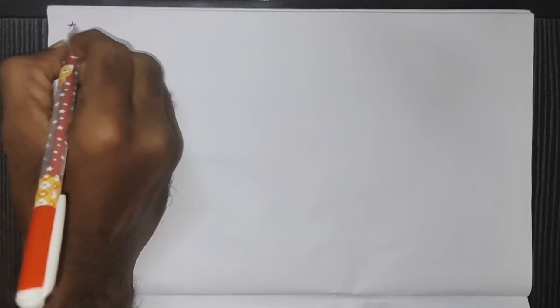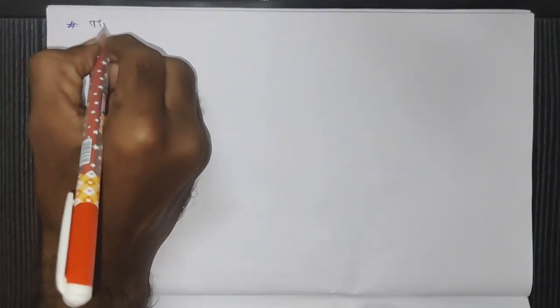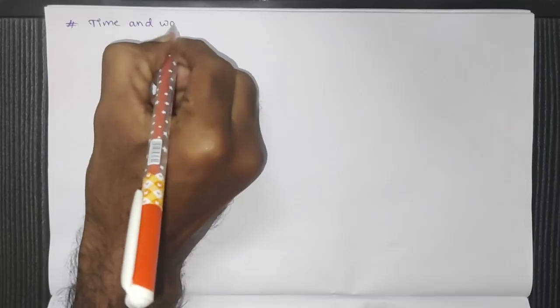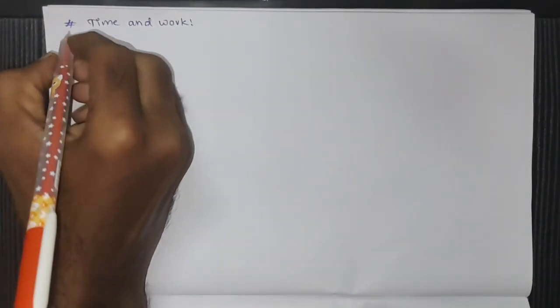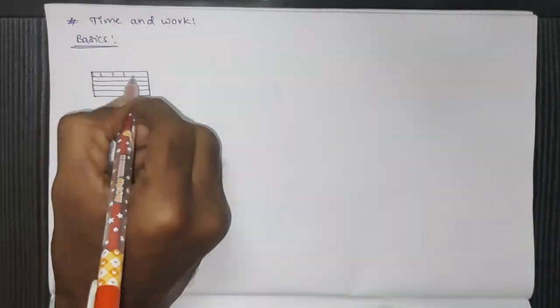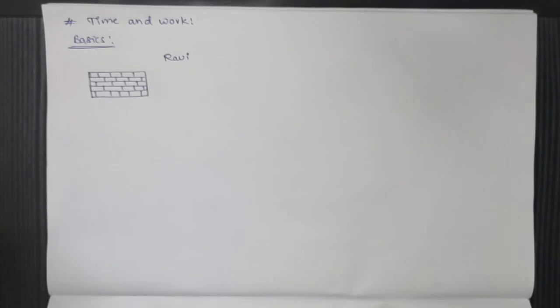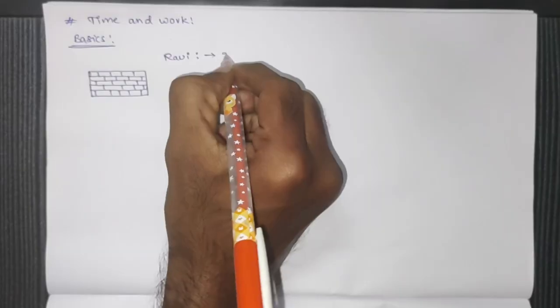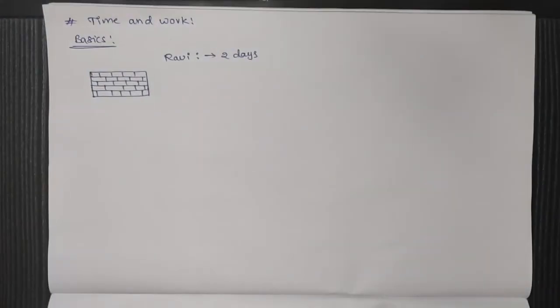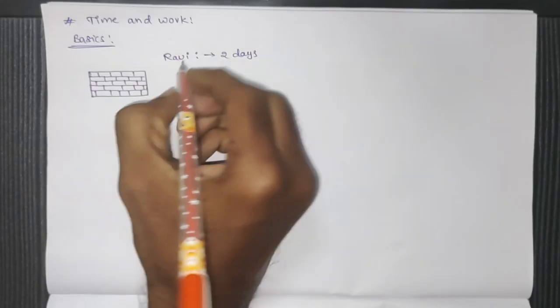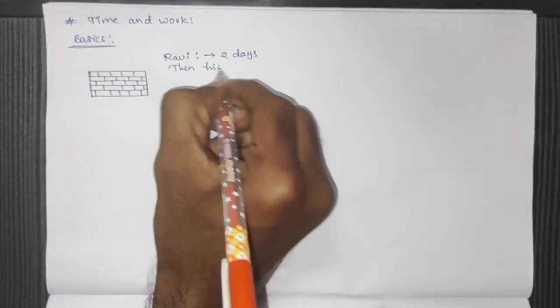Hey guys, today we learn about the important concept in aptitude, that is time and work. So we'll start from basics. Consider there is a work to construct a wall. If a person named Ravi can complete this whole work in 2 days, then his 1 day work